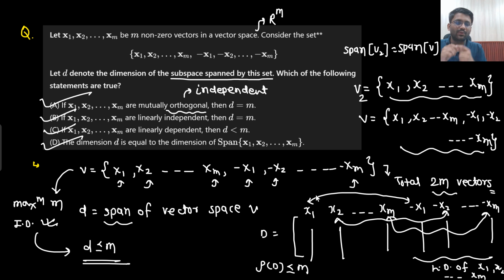If they are mutually orthogonal, that means they are linearly independent as well, so my rank would be m only, and my span will also be m. If they are dependent, then my rank can never be m, it would be less than m, and that means my span will also be less than m. And then I am saying that whether you take this vector space or that vector space, both will give you the same rank. Absolutely yes. Understandable? A, B, C, D.